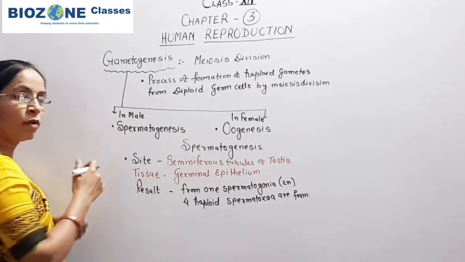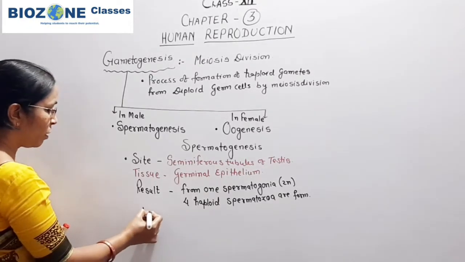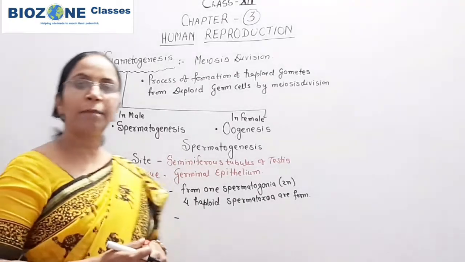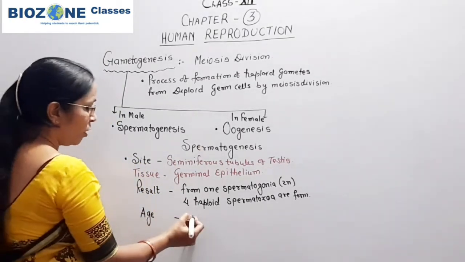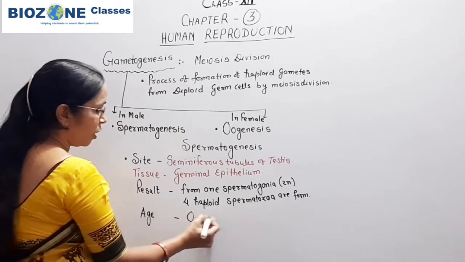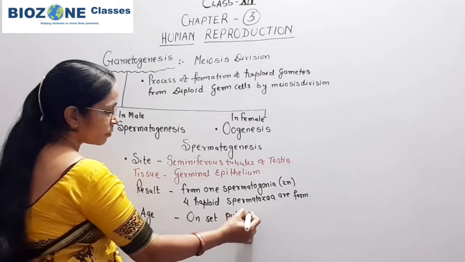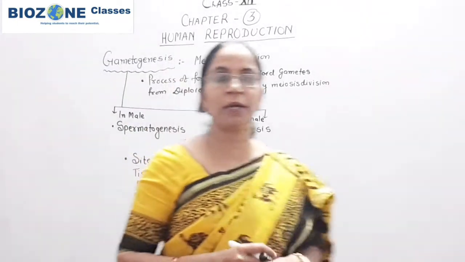Now when does spermatogenesis begin? Regarding age, remember that particularly at the onset of puberty the process begins.